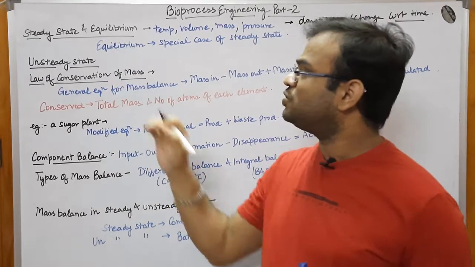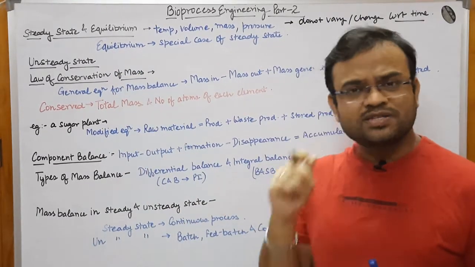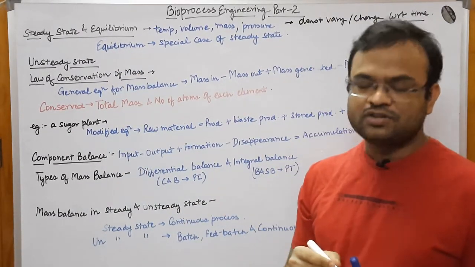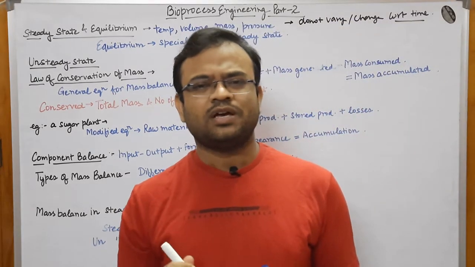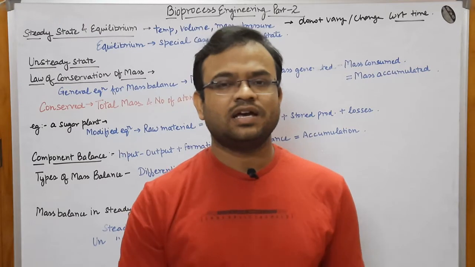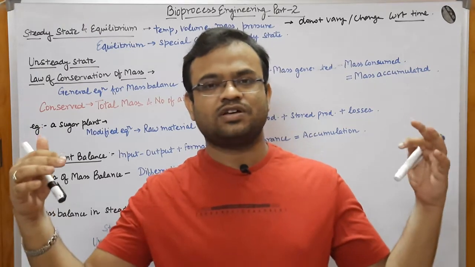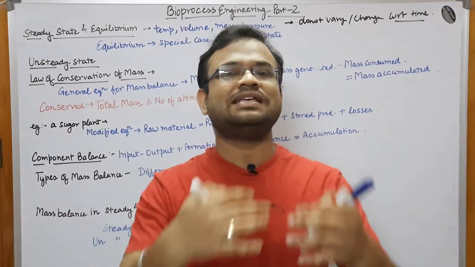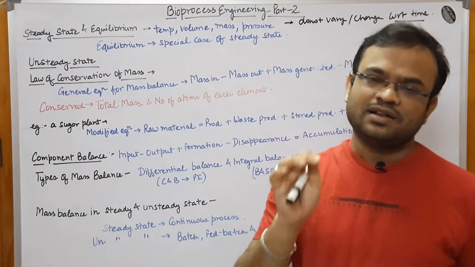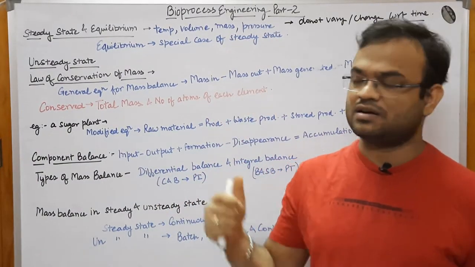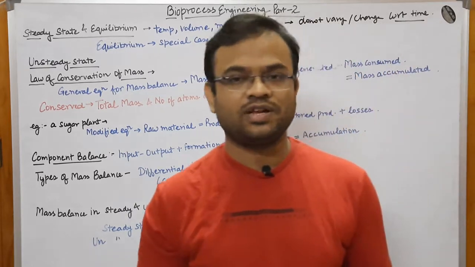Now let us move on to equilibrium. What is equilibrium? In chemistry you might have read about equilibrium. Equilibrium is a state in which the opposing forces balance each other. Let us understand this with the help of an example.